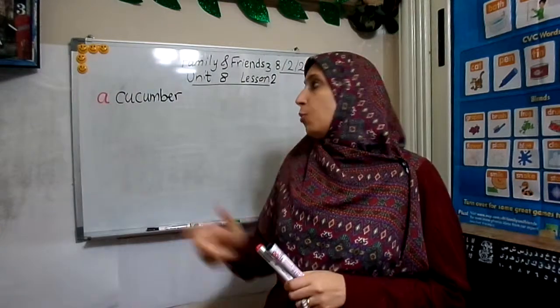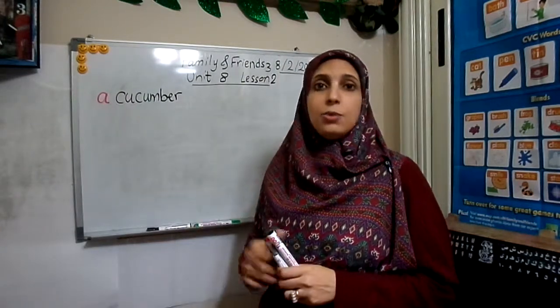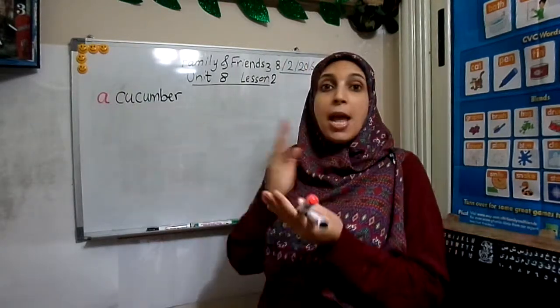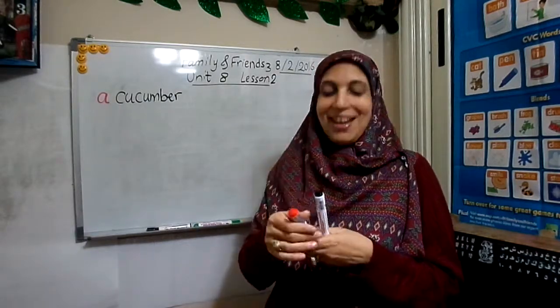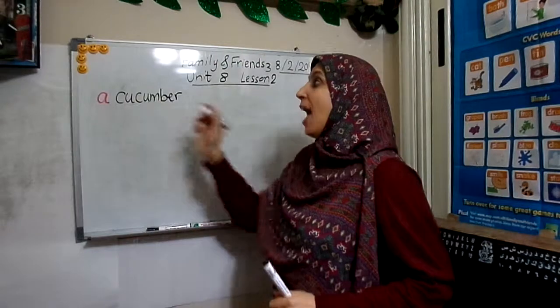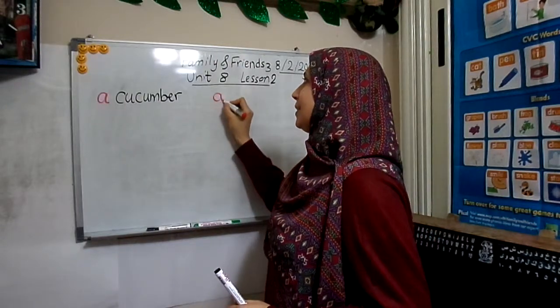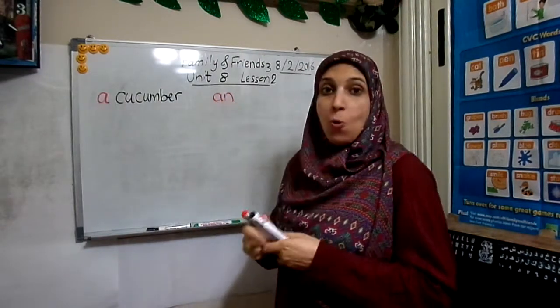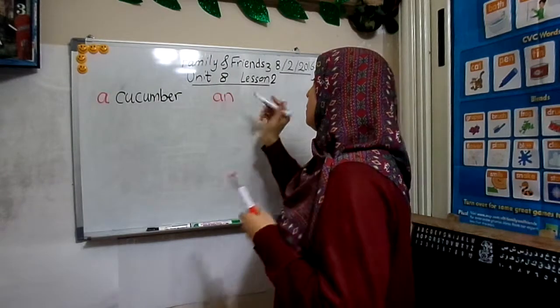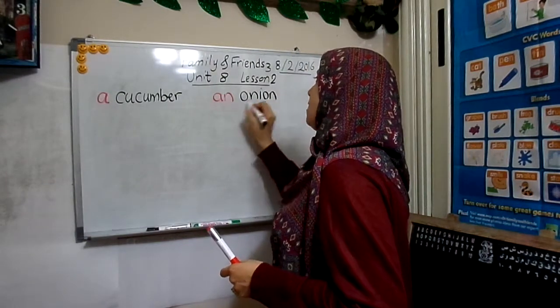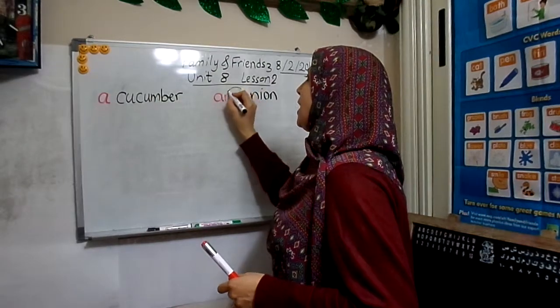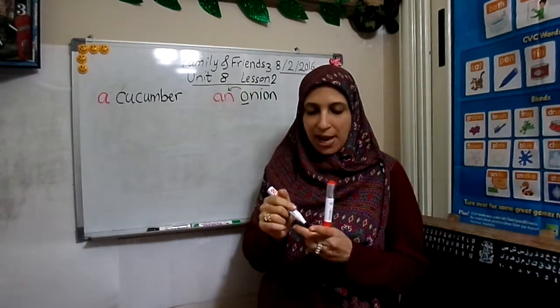We learned it also when we want to make a salad, we can use the cucumber. And what will make us cry when we chop it? Onion, yes. Do we say onion or an onion? Yes, an onion. Why? Onion starts with O, and O is one of Anne's friends.